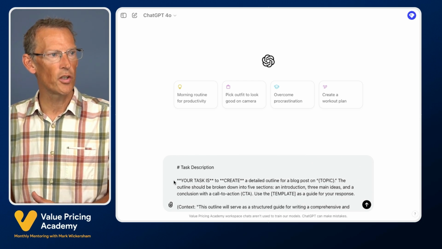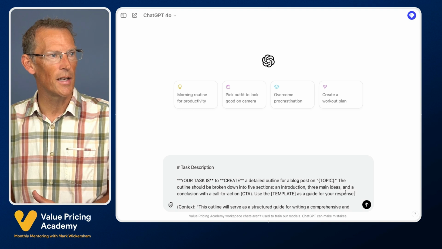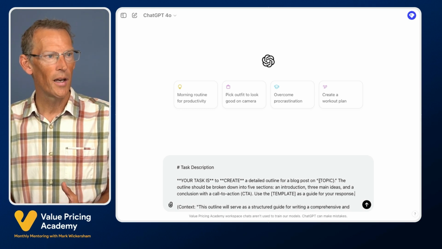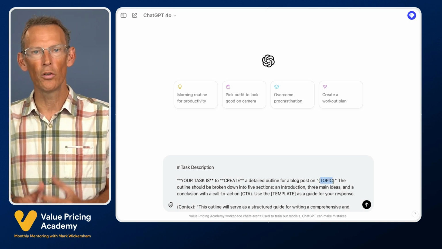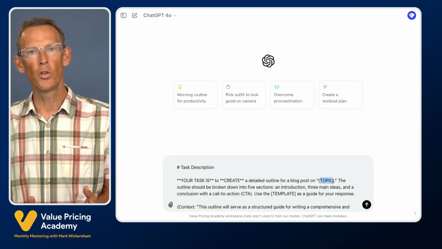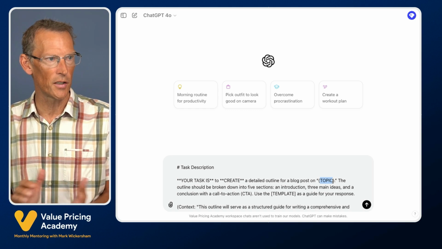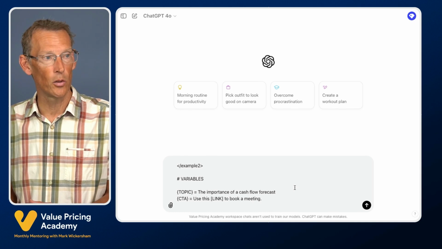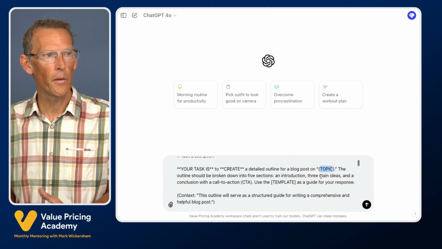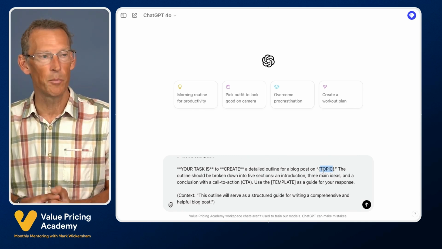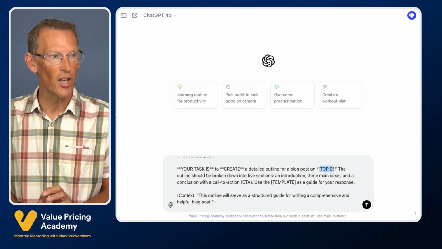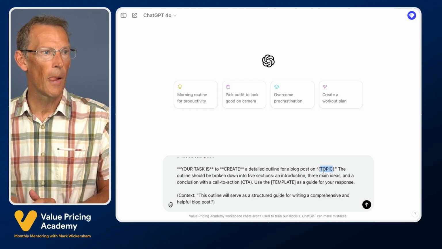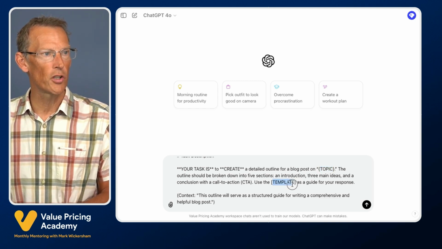Then we give it a task. What's the task we want it to do? And in this case, the task is to create a detailed outline for a blog post on topic. And this is the variable. ChatGPT knows that this is a variable and it knows to go and find that further on in the prompt. So in this case, it's a detailed outline for a blog post on the importance of cash flow forecast. Okay, so we don't have to rewrite this every time because we just have to change the variable at the end. It's much easier. The outline should be broken down to 5 sections, an introduction, 3 main ideas, and a conclusion with a call to action. Use the template as a guide for your response.